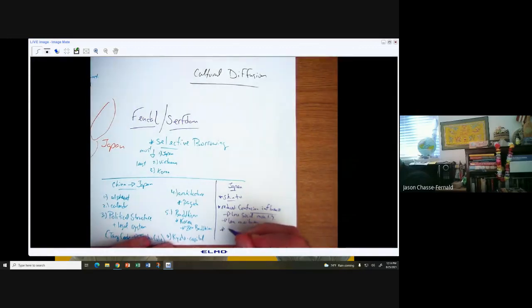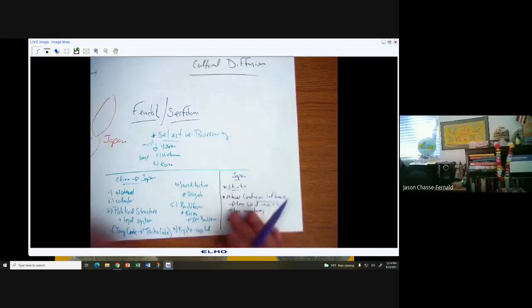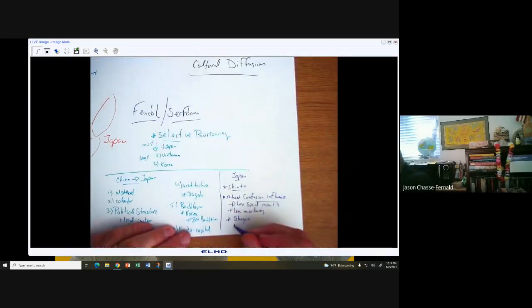Maybe you could even say the Shogun. The emperor is an example of borrowing from China, but the Shogun is not. And I guess what makes the Shogun possible are the samurai.